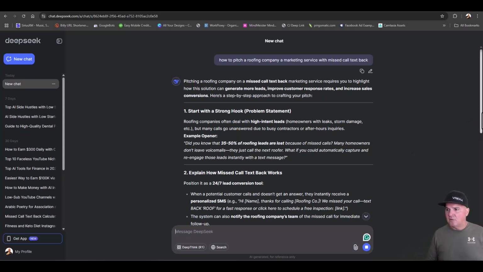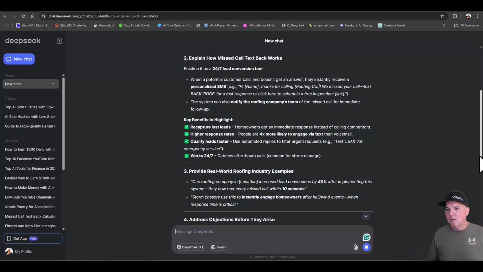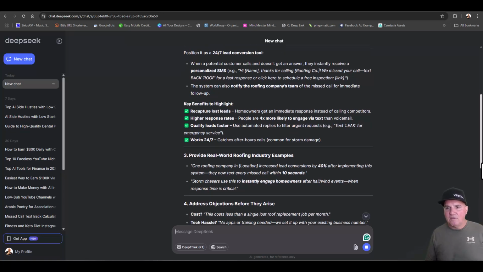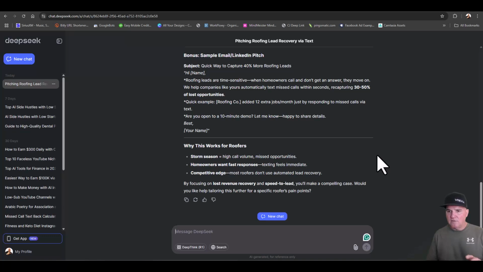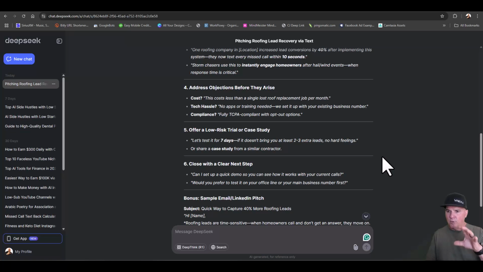So listen to what I'm saying. I am not a sales guy. I hate making cold calls, but these are not cold calls. All you're doing is trying to help a company that is missing money, leaving money on the table. So here's some pitching. It doesn't give so much of the point A to point B, but it does give you objectives. The cost less than a single lost roof replacement job per month.